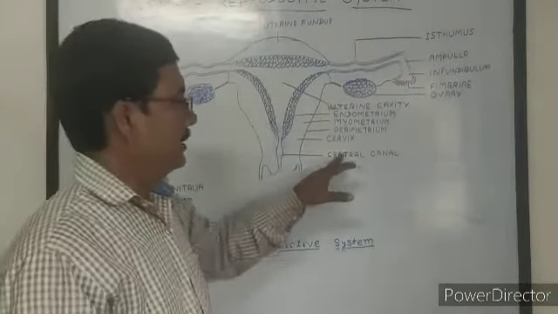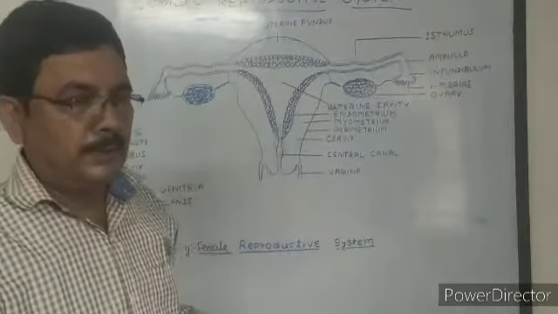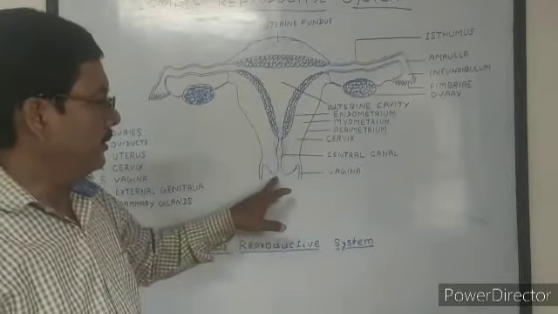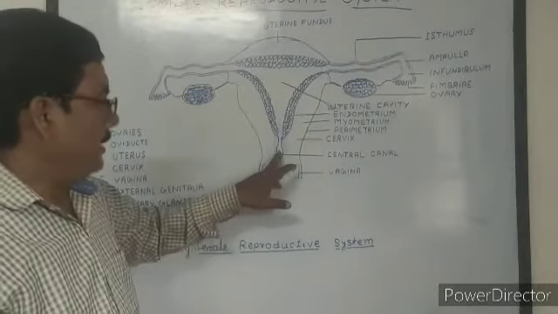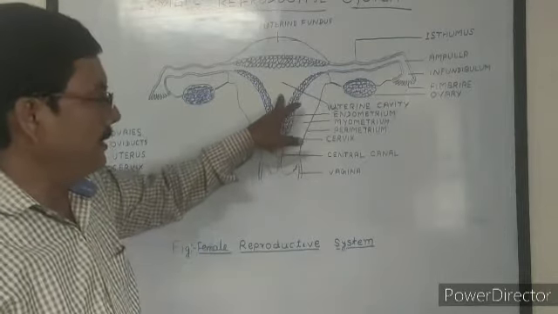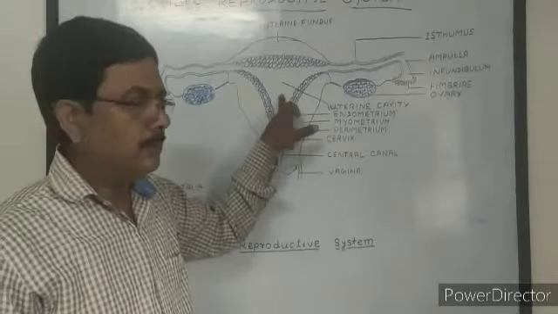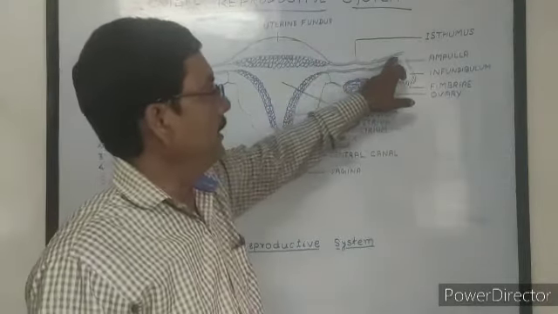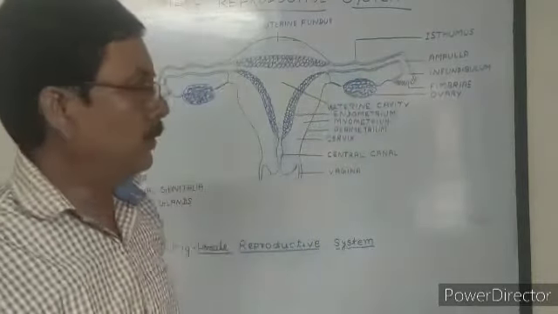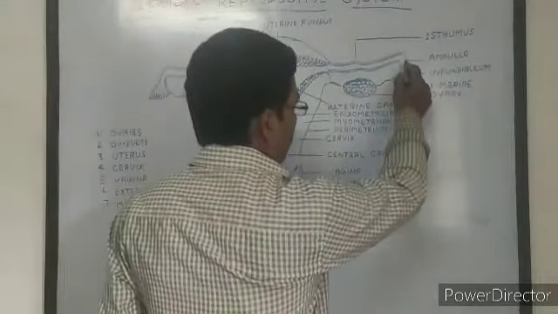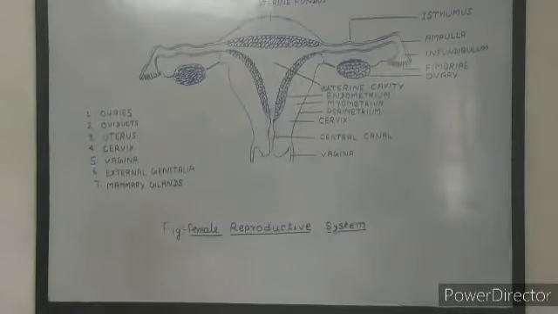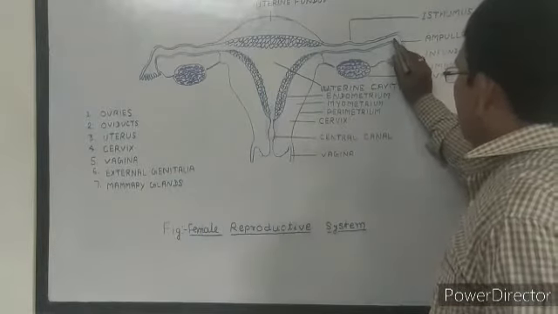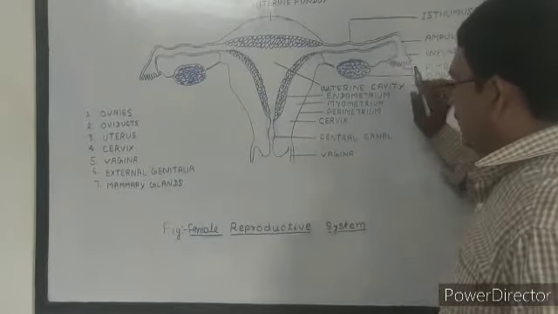When copulation occurs during intercourse, the female receives the sperms through the vagina, and through the cervix they come into the uterus. Sperms are motile, so they move towards the fallopian tube and reach the ampulla region. Both ovum and sperm meet, and fertilization occurs in the ampulla region of the fallopian tube, that is, the oviduct.